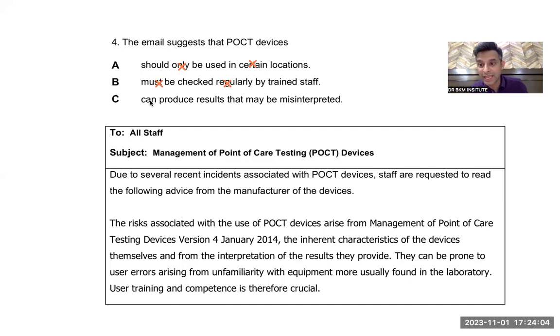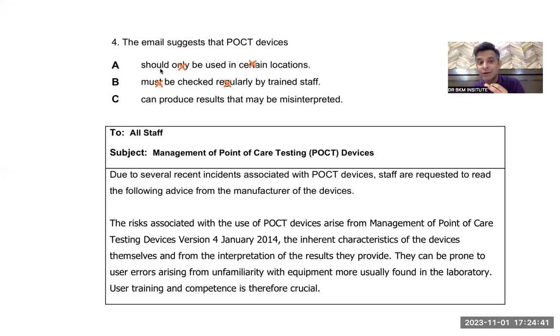And the last option, "can". Now if you see, can produce results that may be misinterpreted. So "can" has more chances of being the answer. Also, if you see the whole paragraph, you will understand the word "can" is a kind of probability; they can be prone to error because of the incompetency of the user. So that means the user can misinterpret the result, and the answer is also given with "can". So it is matching my tenses, my grammar, and the vocabulary is matching.